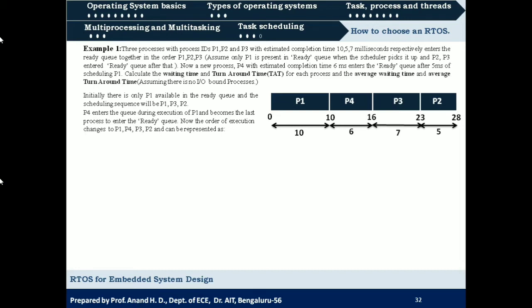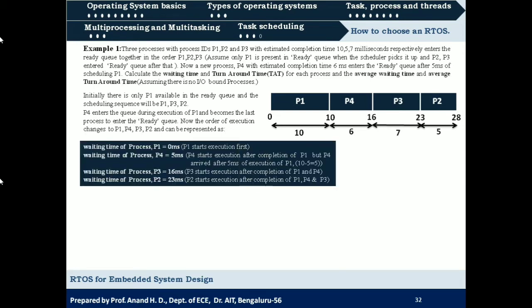Now for this we need to calculate waiting time, turnaround time, and average waiting time and average turnaround time. As in the previous case, we shall assume that when P1 enters, there are no other processes in the ready queue. So the waiting time for process P1 will be 0, as it will be scheduled without any waiting. P4 entered after 5 milliseconds of execution of P1, but it should wait until P1's completion, till 10 milliseconds.